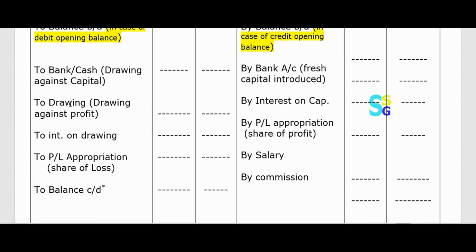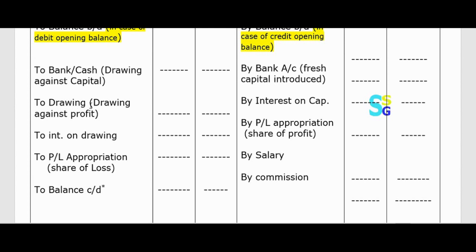Then to drawing, how much drawing that partner made from the business, this is the actual drawing we discuss about. Whenever we talk about drawing, we talk about this drawing. This drawing against capital is a very rare phenomenon. So most of the time, whatever drawing we talk about is this drawing.